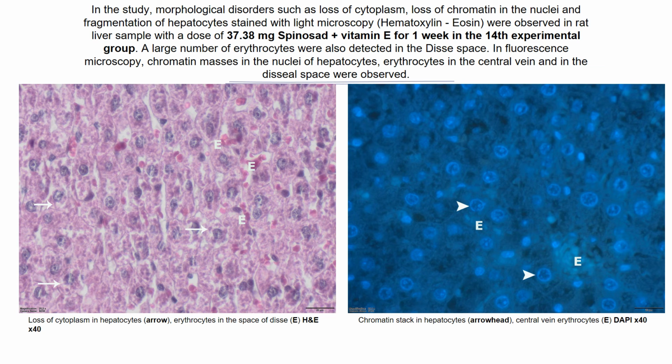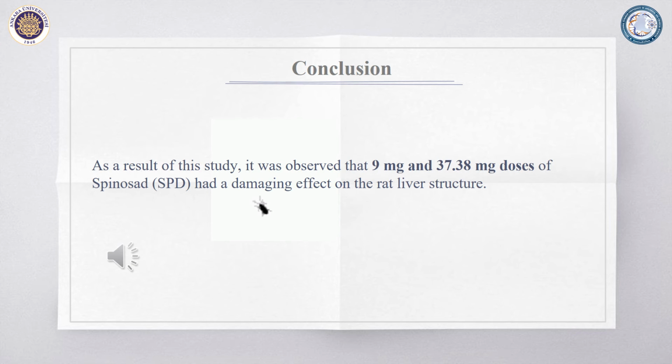When we look at our final group, we can observe morphological disorders, such as loss of cytoplasm, loss of chromatin in the nuclei, and fragmentation of hepatocytes. As a result of this study, we observed that 9 mg and 37.38 mg doses of spinosad had a damaging effect on the rat liver structure.